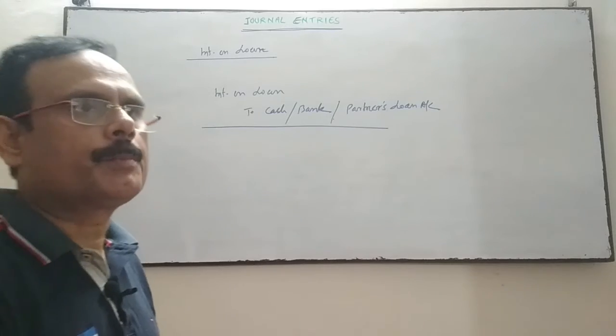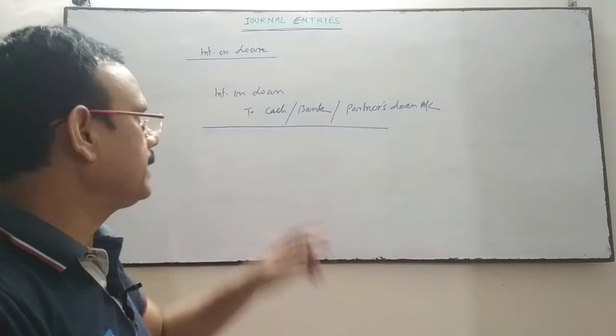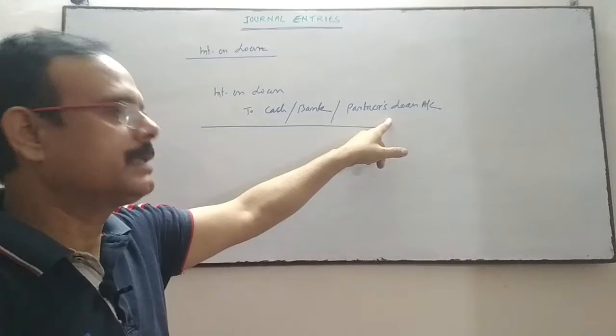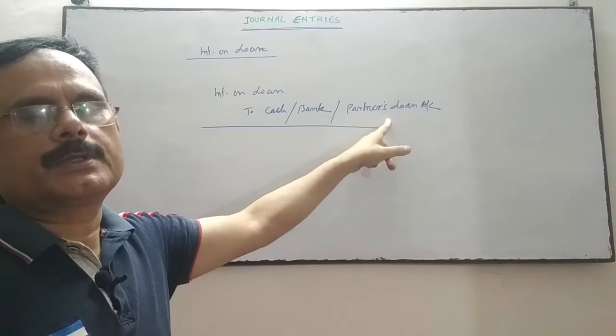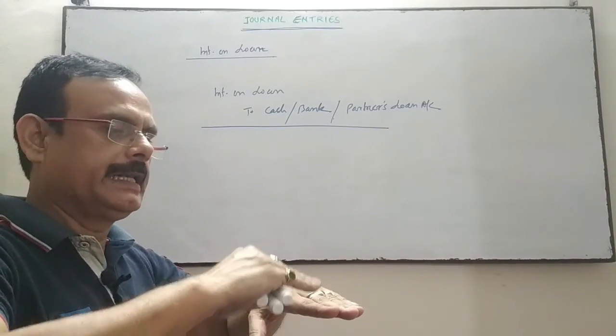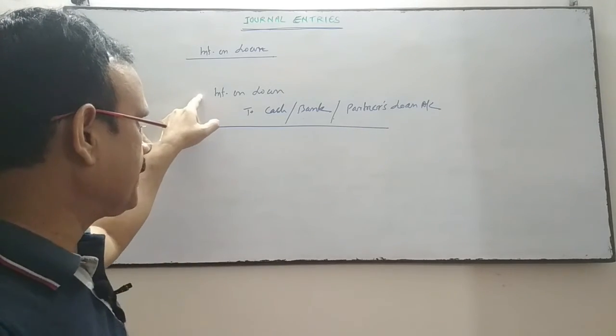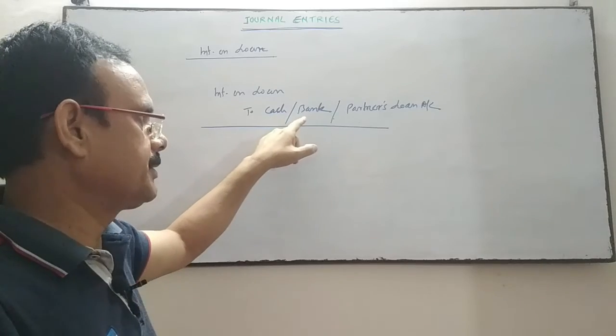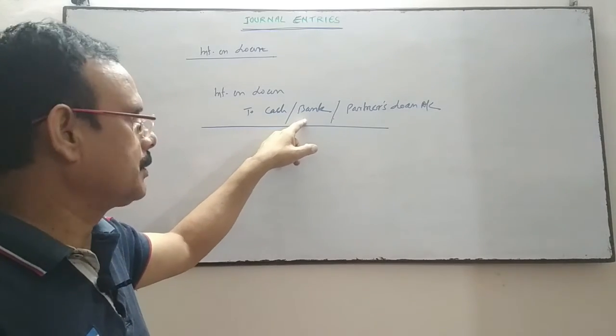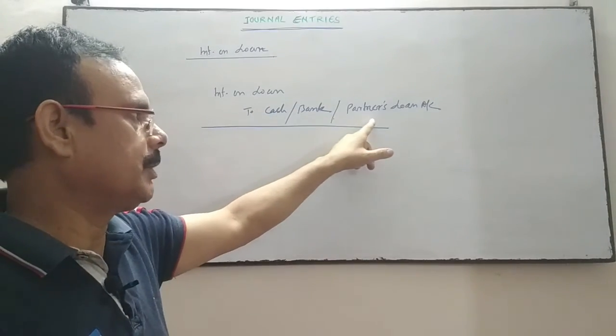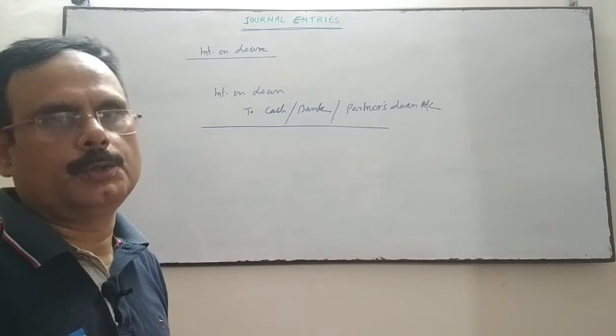If it is not paid by the firm, then that interest will be transferred to partner's loan account, so that the loan amount will be increased by that interest amount.